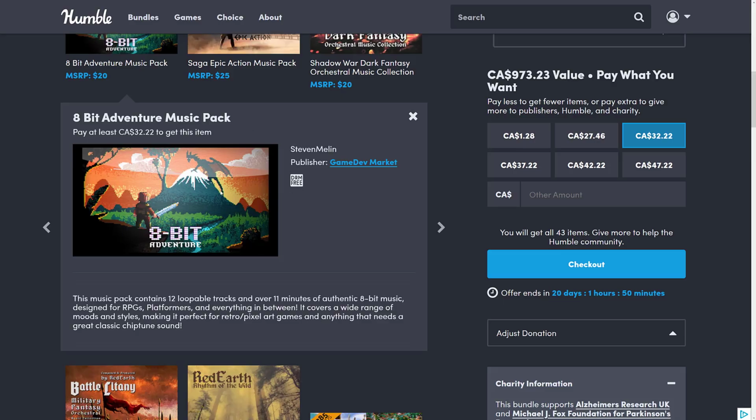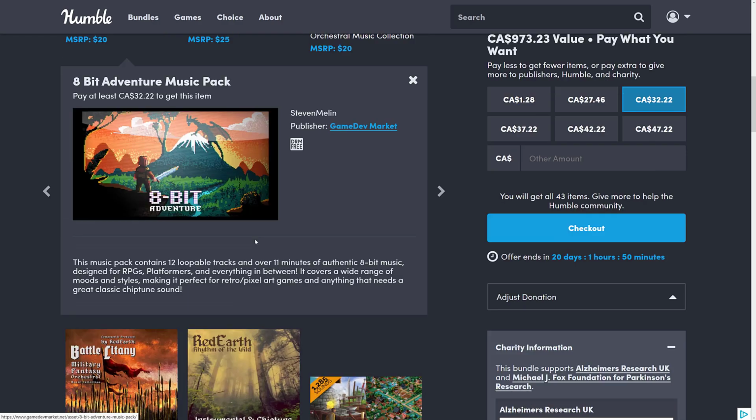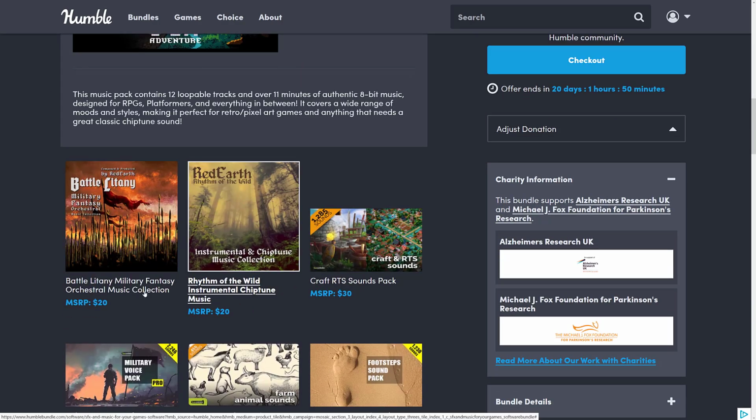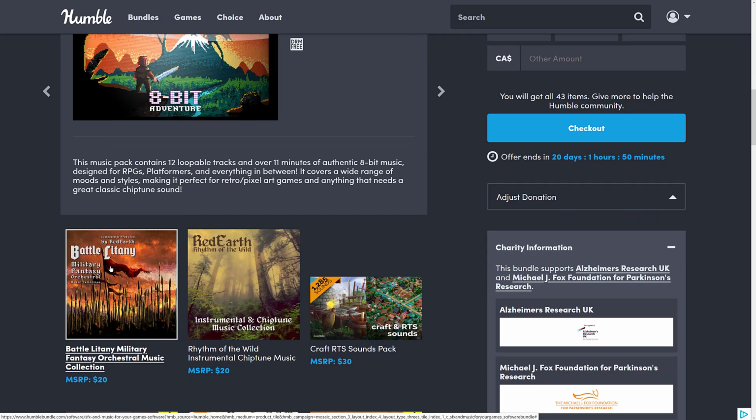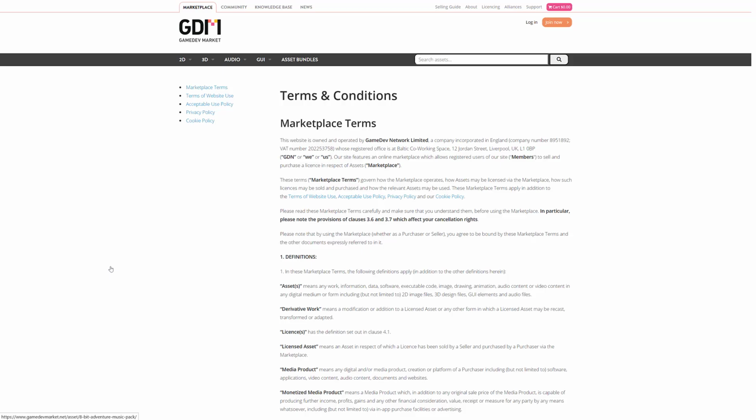But again, the thing I do recommend is check that the different ones mash together well. Obviously, 8-bit adventure and a battle orchestra probably aren't going to mix and match well in your game. But if you find a single thing in here that you like, it pretty much pays for the entire bundle. So definitely worth it in that regard.